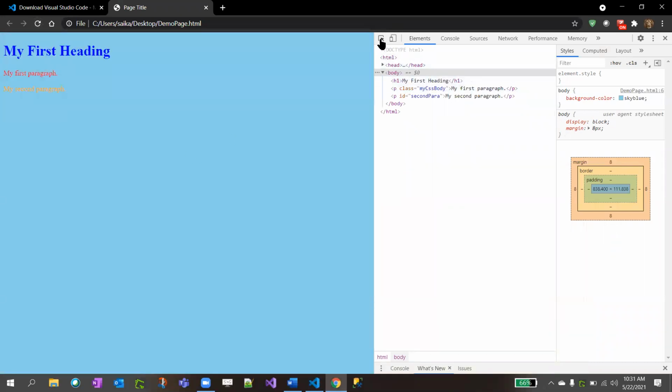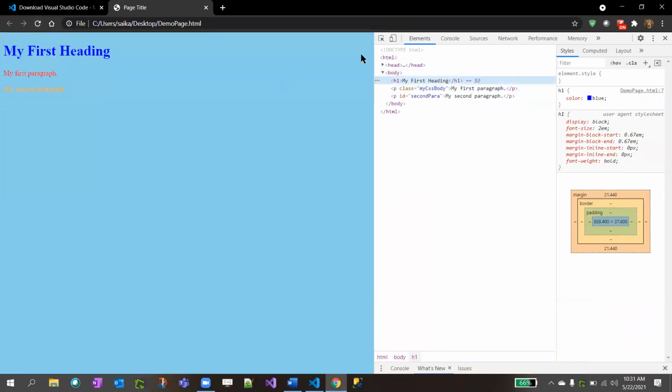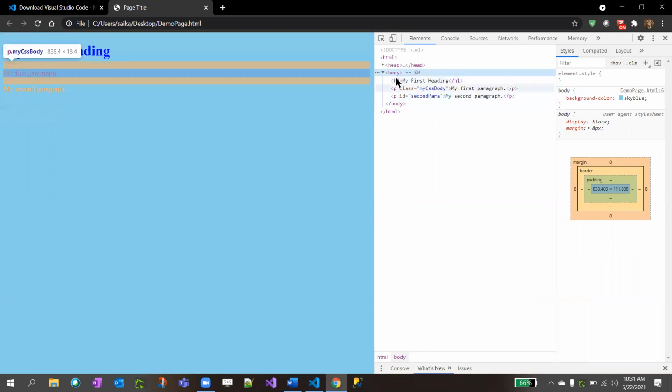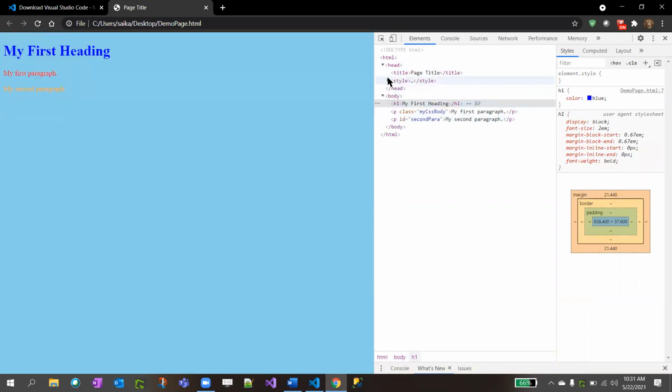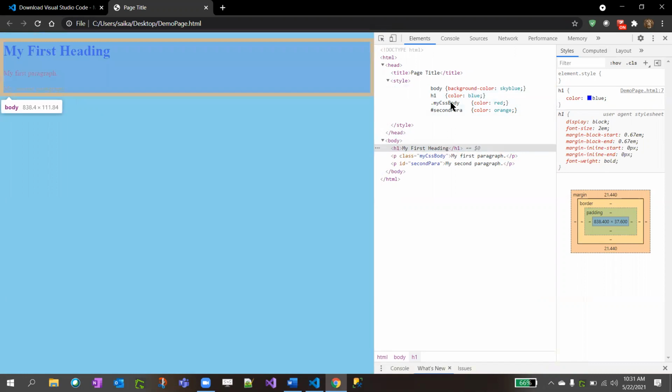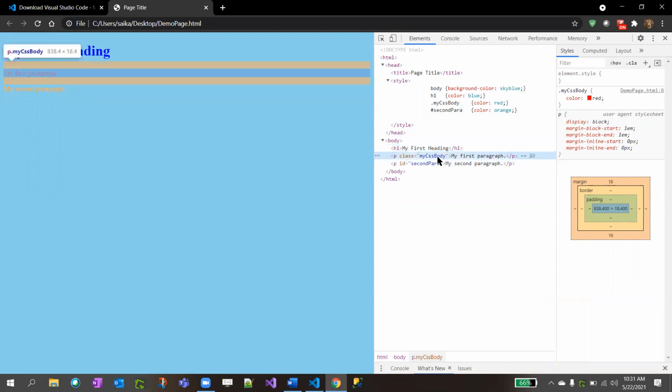You see? And if you want to inspect specifically for that, just click on this top icon and click on the first heading, which will get highlighted, right? And if you want to see the body, yeah. So what we did in the styles part, for the H1 tag, we did color blue. See, my first heading applied as color blue.